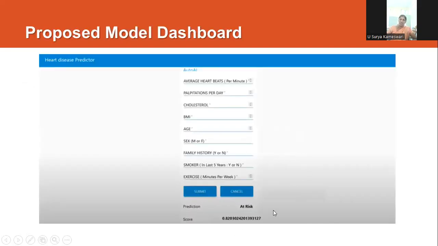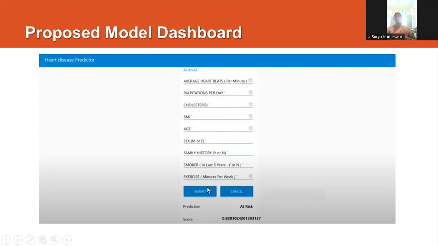Lastly, after applying the Node-RED user interface, we get a dashboard like this. In this dashboard, whatever parameters we see in the data set are available as columns in a table. So here we can enter average heart rate, some number, that is the patient data. Then palpitations, cholesterol, BMI, and here sex, male or female. If you enter M or F, it will automatically take the data. It treats M as 1 and F as 0, and family history, Y equal to 1, N equal to 0, like that.